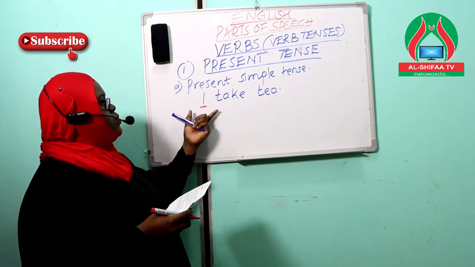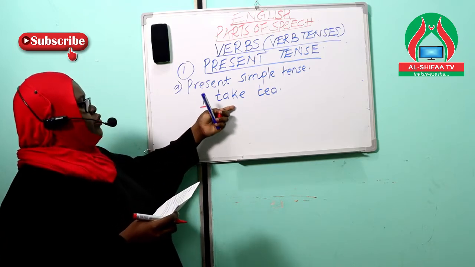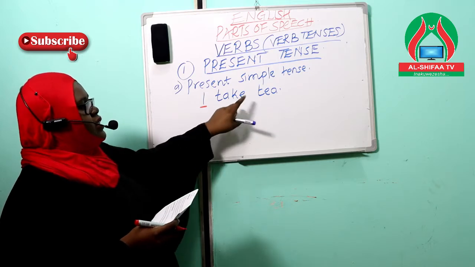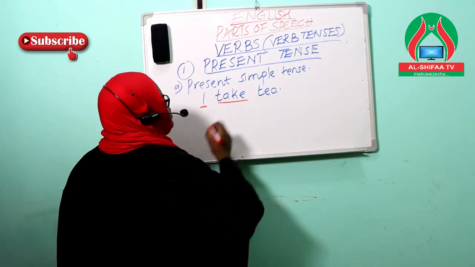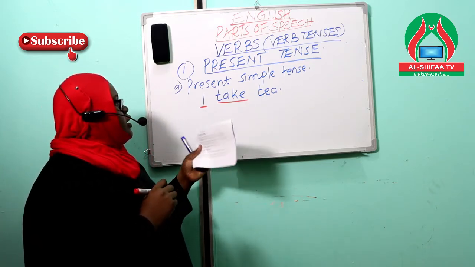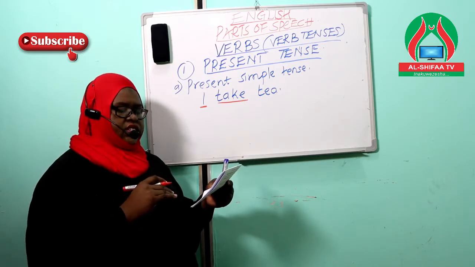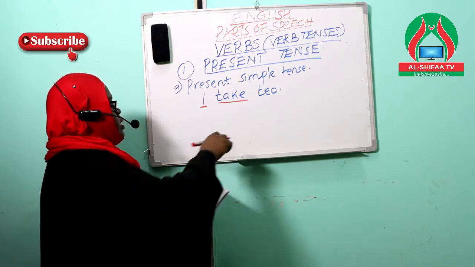A first person in a speech is represented by the word I. And look at the verb in this statement, I take tea. My verb here in this statement is the word take. You'll notice that the verb has remained the same. I have not changed it in any manner or added any other helping verb.